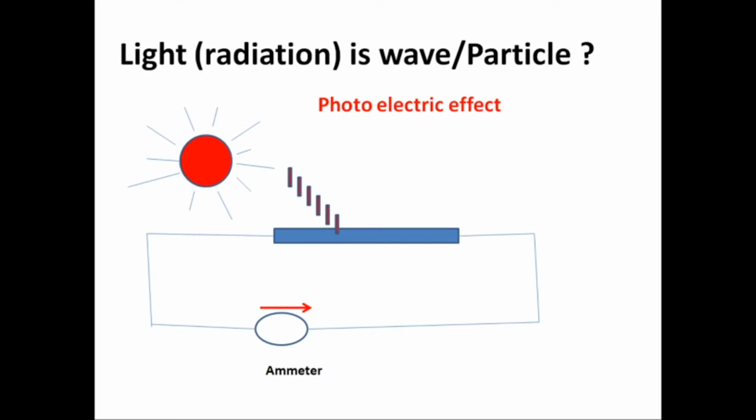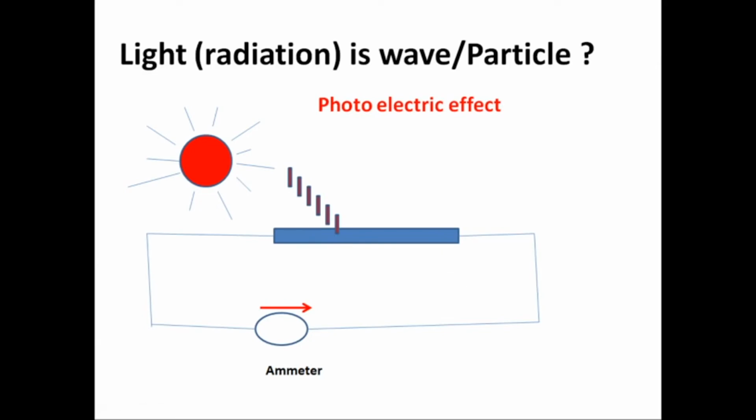Now let us go to another property, the photoelectric effect. You are already well aware of it, I think, but once again we are recalling it. What is meant by the photoelectric effect? If suitable radiation is incident on certain material, that is, metals, then due to the absorption of the radiation, the metal will produce electrons.